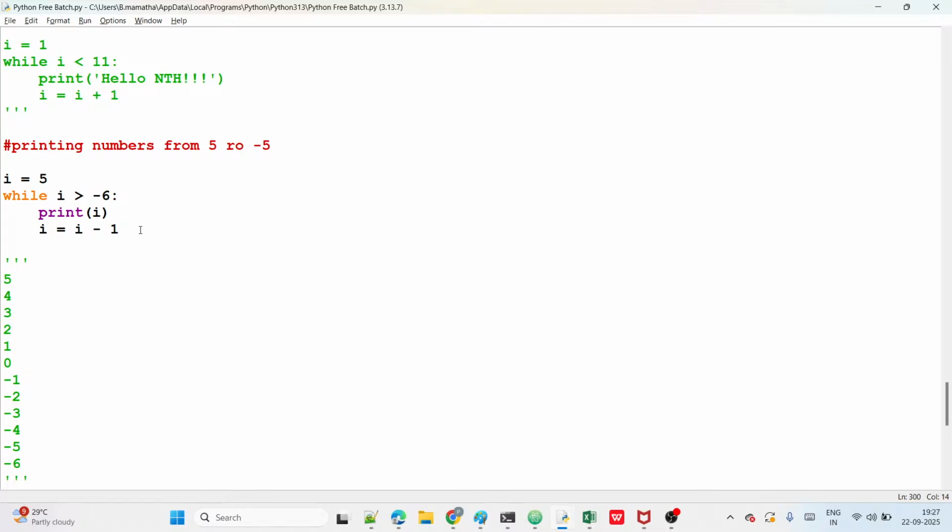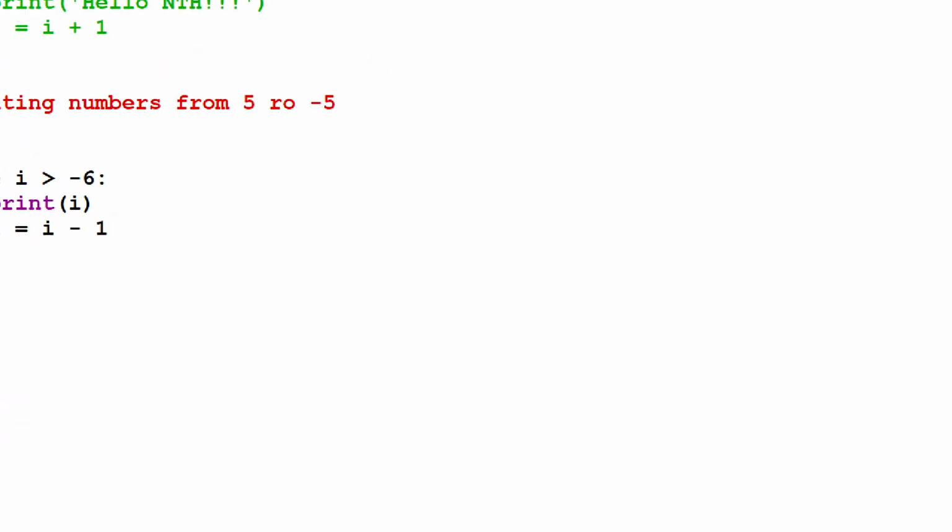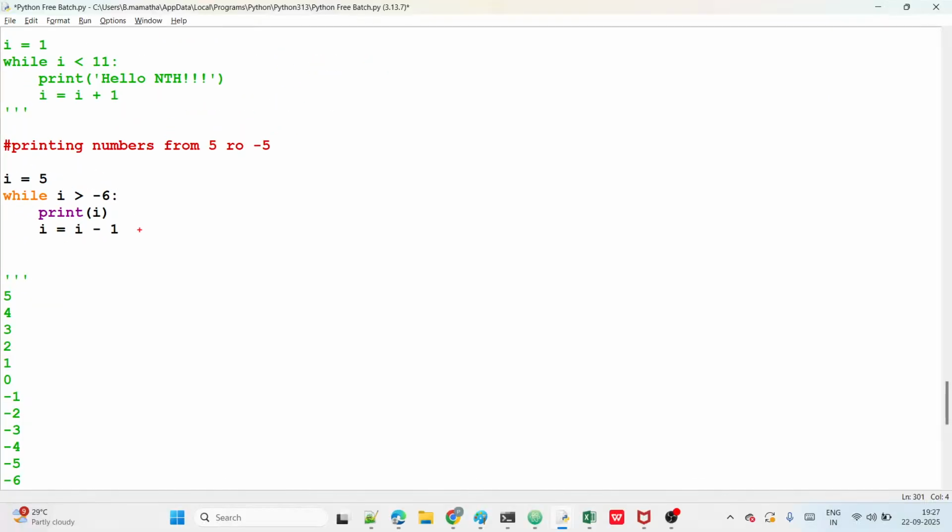And here also, if you want debugging, very simple, guys, observe now. Let us try this one also, so you can understand it in a better way. First, what is there? I value is there. Next, what is there? While loop is there. Next, what is there? Print is there. Next, what is there? I equals I minus 1 is there, right? That's all.